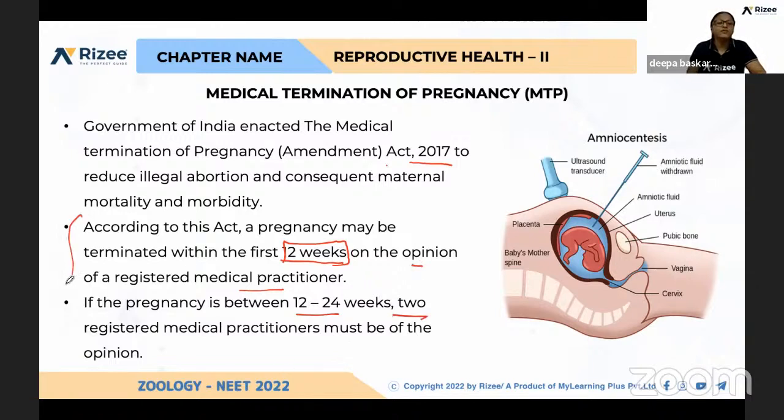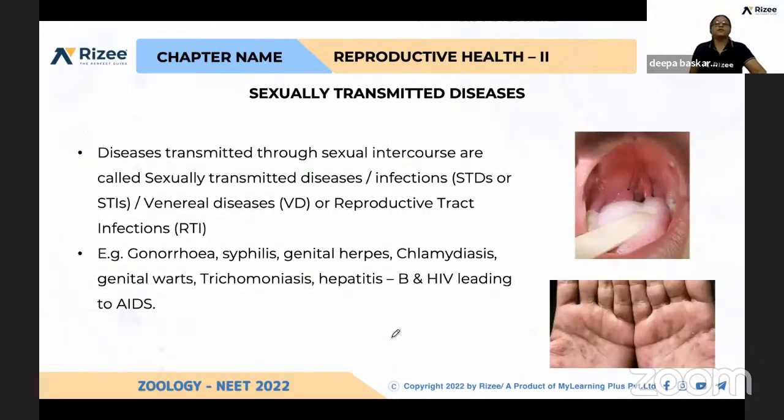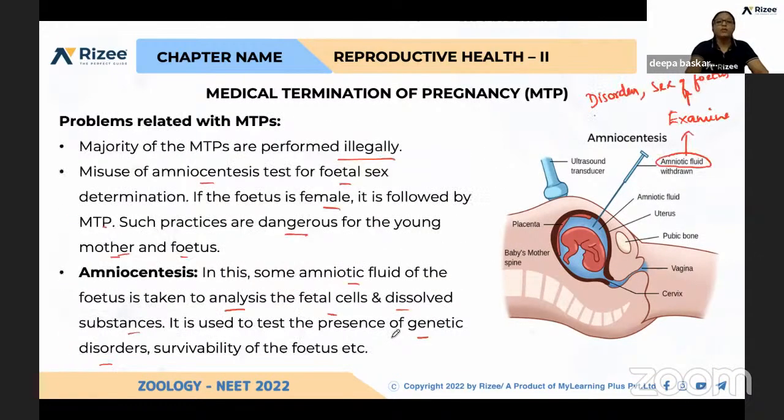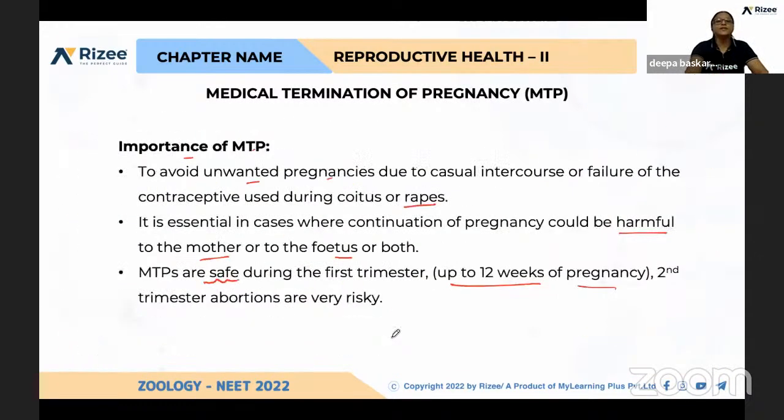So from this concept also, you can expect questions. Within 12 weeks, the opinion of one doctor is enough, and in the second trimester, 12 to 24 weeks, two doctors' opinion is needed. So that's all about medical termination of pregnancy.